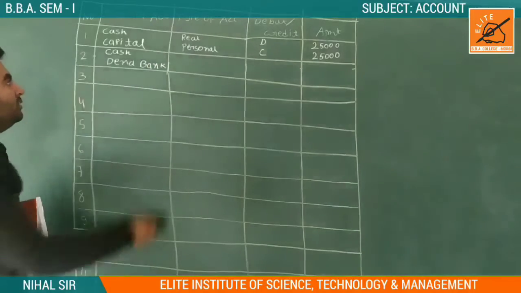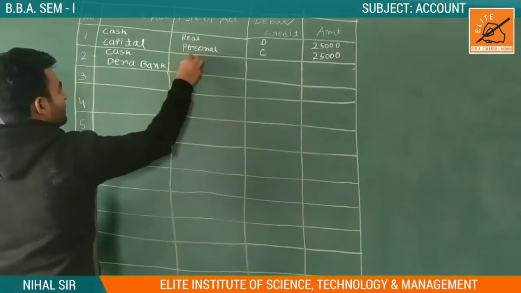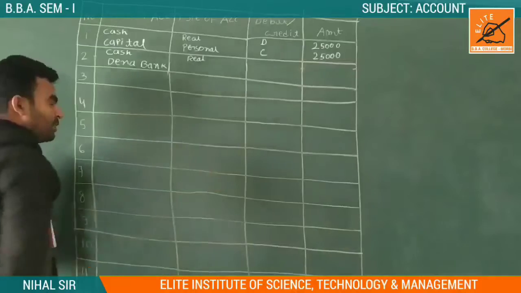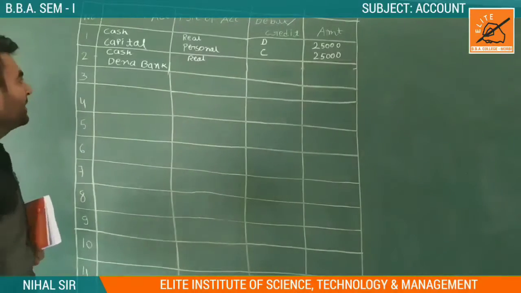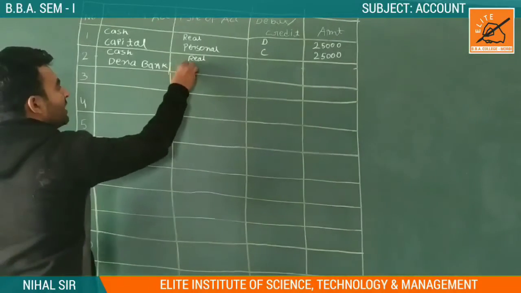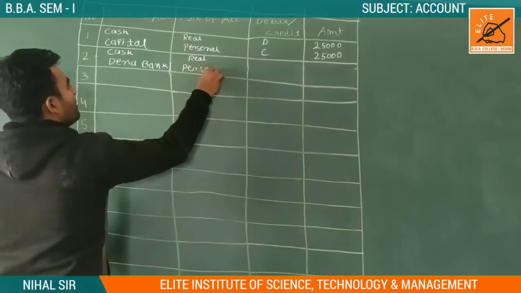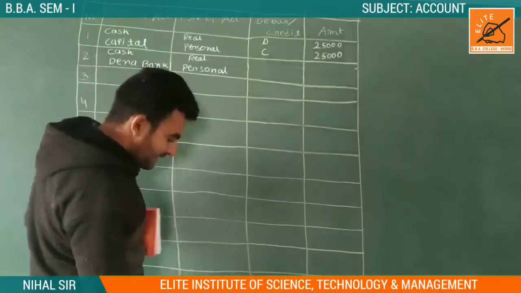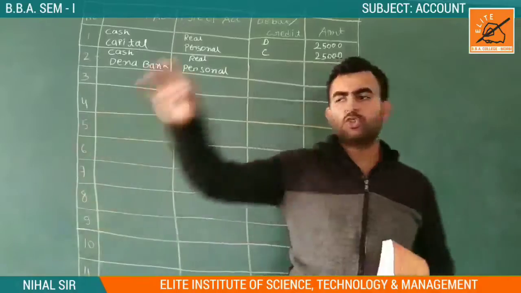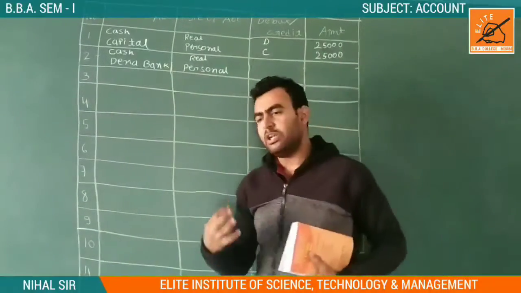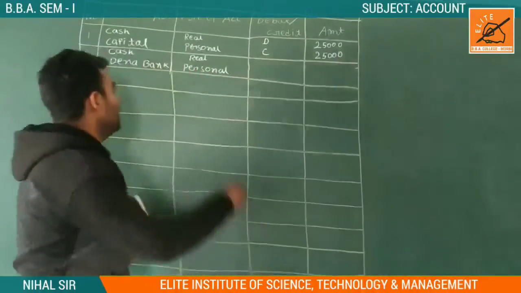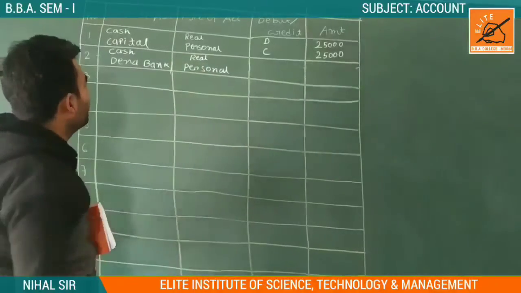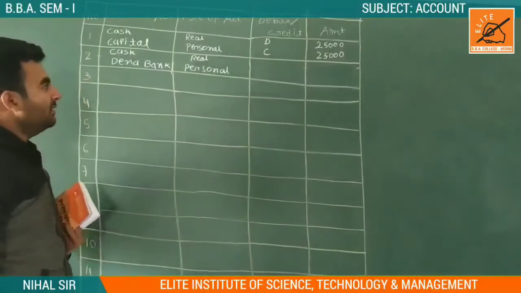So again, cash is a real account. Why? Because a deposit in the bank is our asset, and Dena Bank is a personal account. As in our previous lecture I told you, Dena Bank and different kinds of institutes are called artificial persons. So it comes into a personal account. Now who receives? We are who receive?